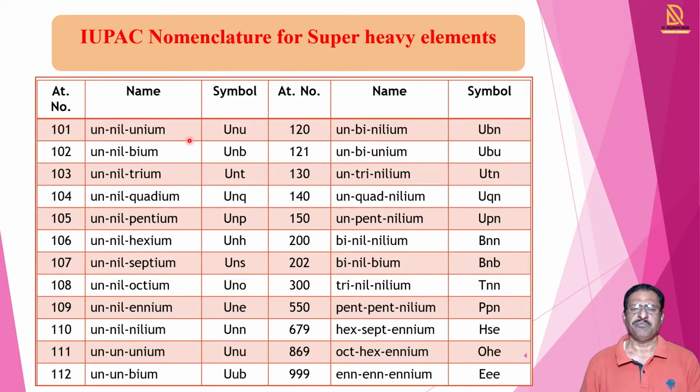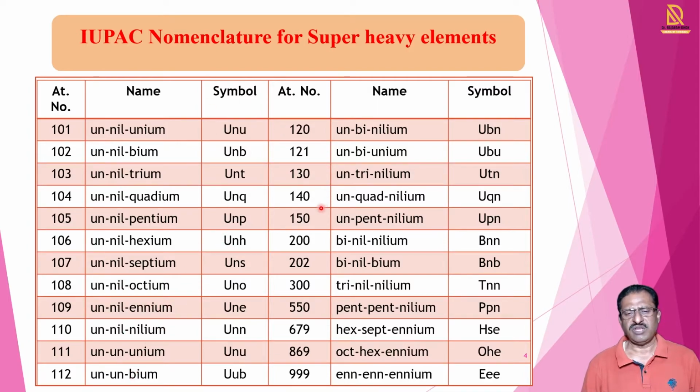So we see for the atomic number 102, the name is unnilbium and the symbol is Unb. For atomic number 103, unniltrium and symbol Unt. 104, unnilquadium and symbol Unq. 105, unnilpentium and symbol Unp. For 106, unnilhexium and symbol is Unh. So in this way, for all the numbers, we give the names.